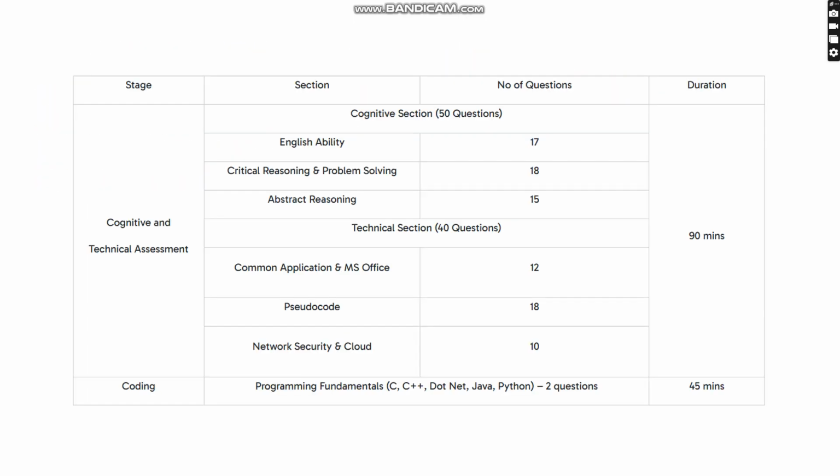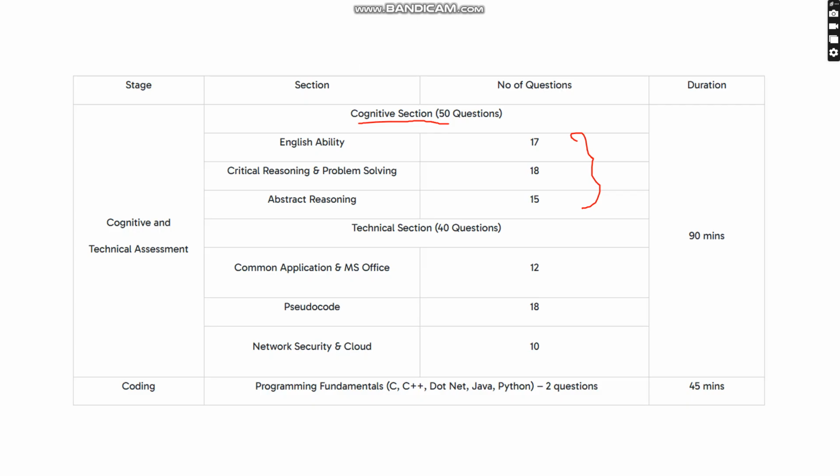Coming to the cognitive point of view, for the English ability they are giving 17 questions. Critical reasoning and problem solving, they are giving 18 questions. Abstract reasoning, 15 questions. That means from the cognitive section, 50 questions in total. The 50 questions are divided like this: English ability, 17 marks. Critical reasoning and problem solving, 18 marks. And abstract reasoning, 15 marks.